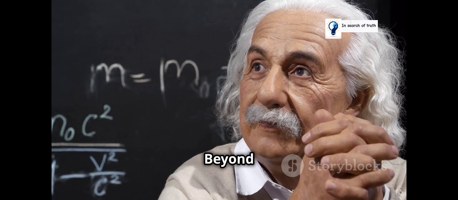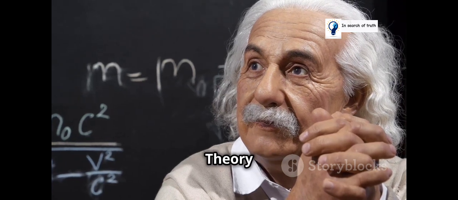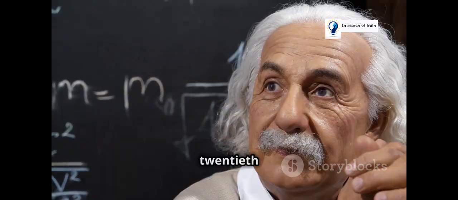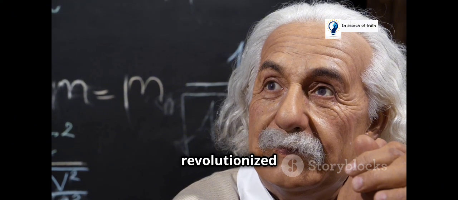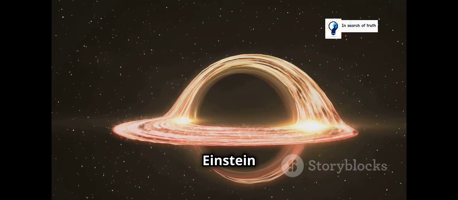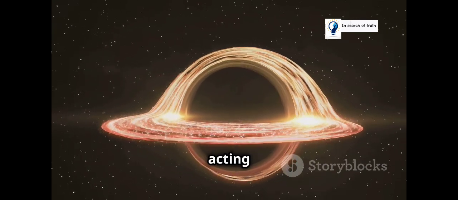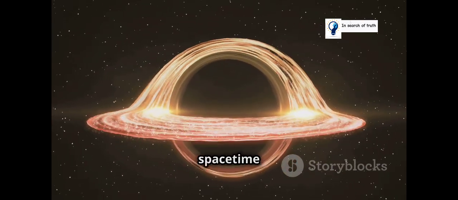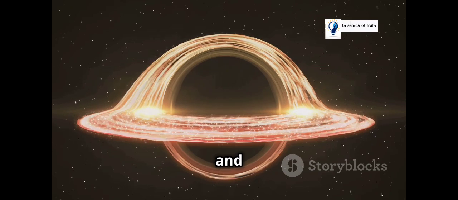Section 6. Beyond Newton, Einstein's revolutionary theory of general relativity. In the early 20th century, Albert Einstein revolutionized our understanding of gravity with his theory of general relativity. Einstein proposed that gravity is not a force acting at a distance, but rather a curvature of space-time caused by the presence of mass and energy.